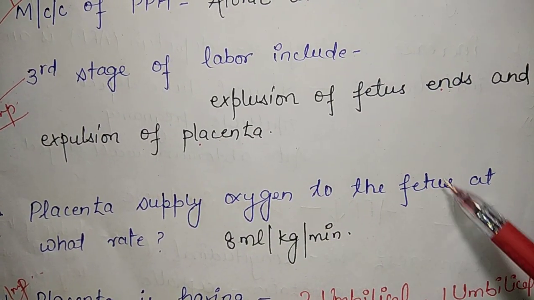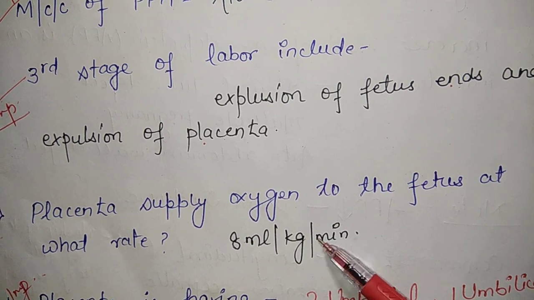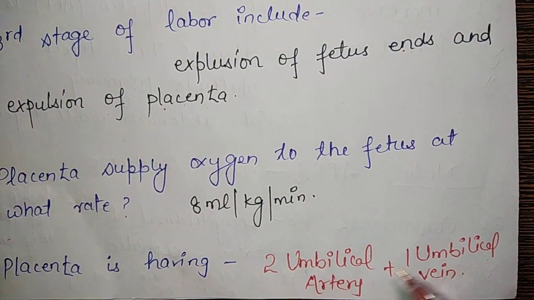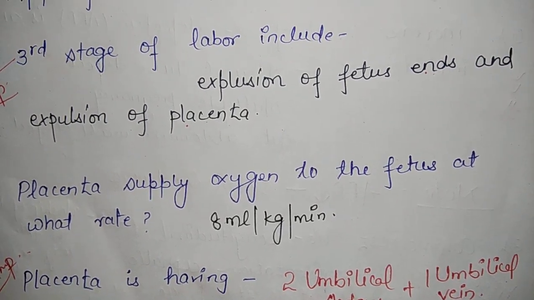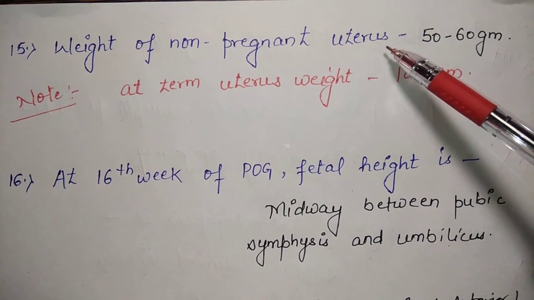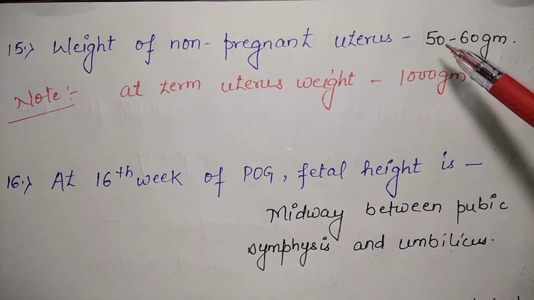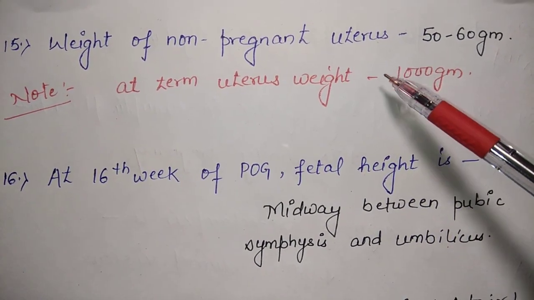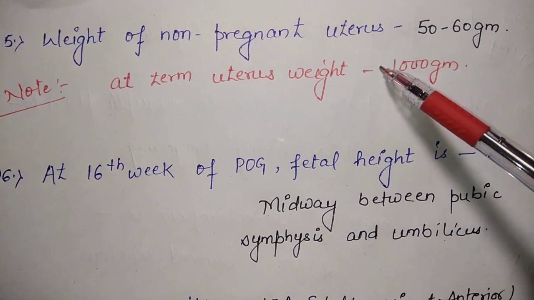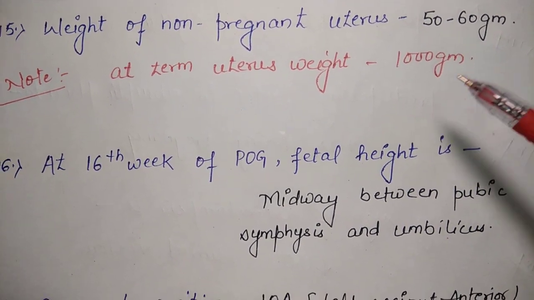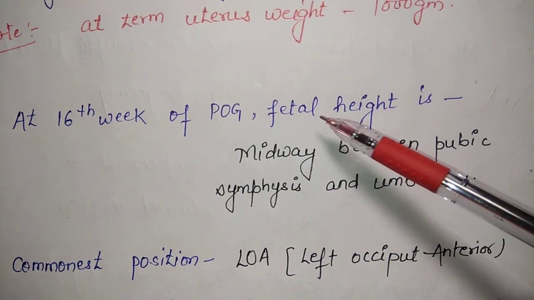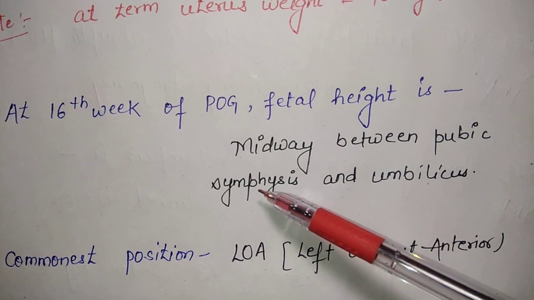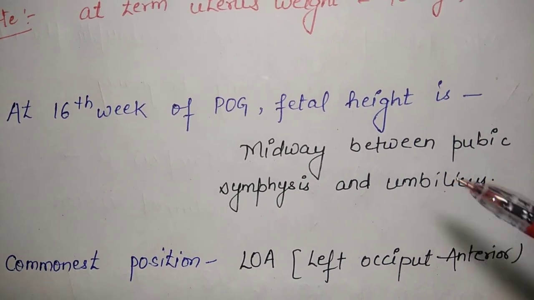Placenta supplies oxygen to the fetus at a rate of 8 ml per kg per minute. Placenta has 2 umbilical arteries and 1 umbilical vein. Weight of non-pregnant uterus is 50 to 60 gram. At term during pregnancy, the weight of the uterus increases because of hypertrophy and hyperplasia and it becomes 1000 gram. At 16 weeks of gestation, the fundal height is midway between the pubic symphysis and the umbilicus.